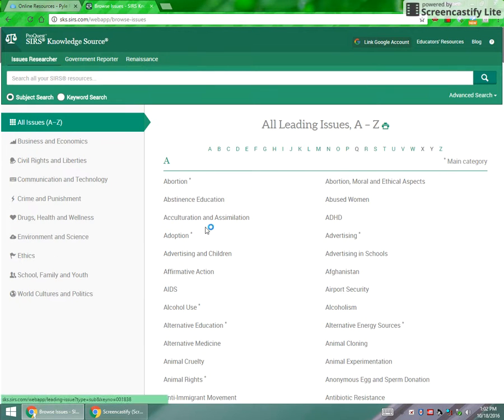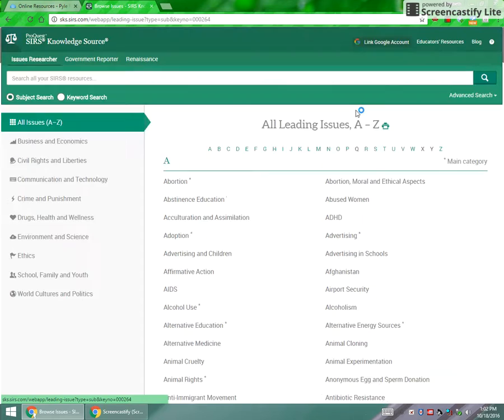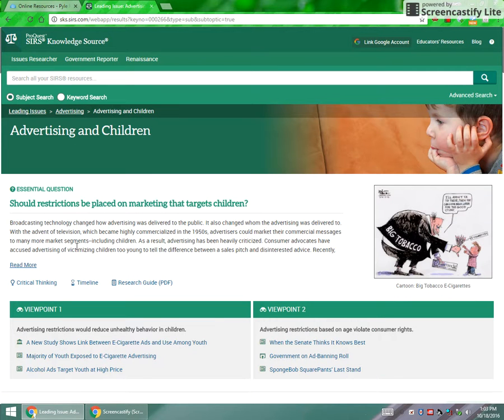You'll notice some of these have a star next to them. Those ones with a star break down into subcategories. So if we want to look at advertising, you'll see that the subcategories here include advertising in children, internet and mobile advertising, prescription drug advertising, and each one of these is its own issue within the topic of advertising. So let's look at advertising in children so you can see what a topic page really looks like.